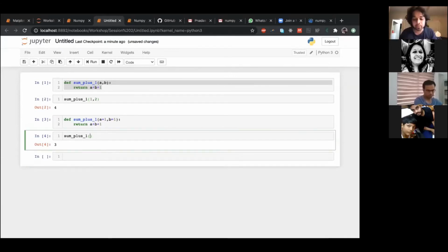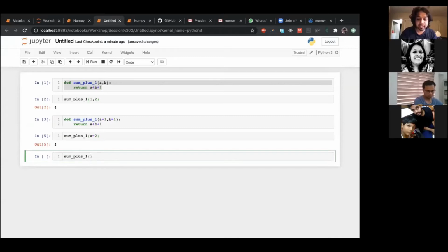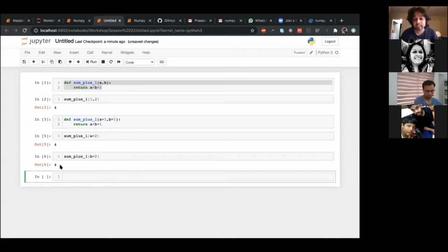I can change the value of A and I'll get 4. I can change the value of only B, and similarly you'd again get 4. In most programming languages, you can't play around with these default values, but having these default values is very important.